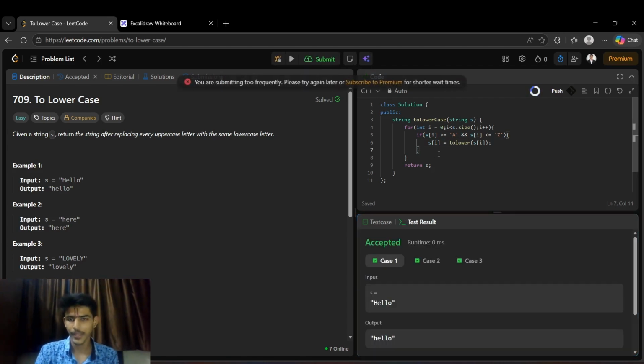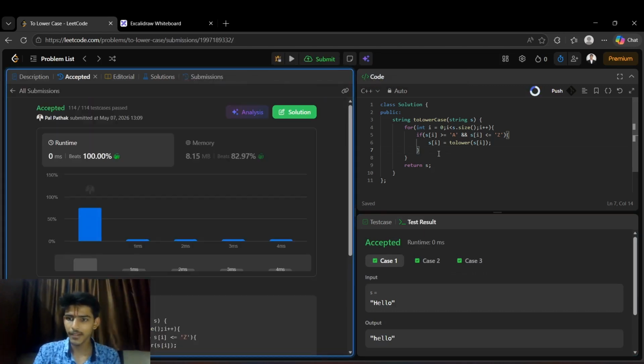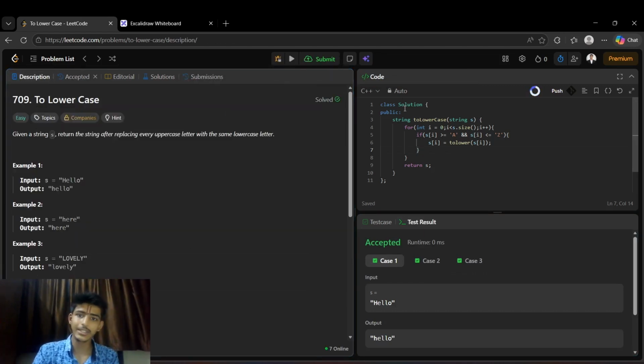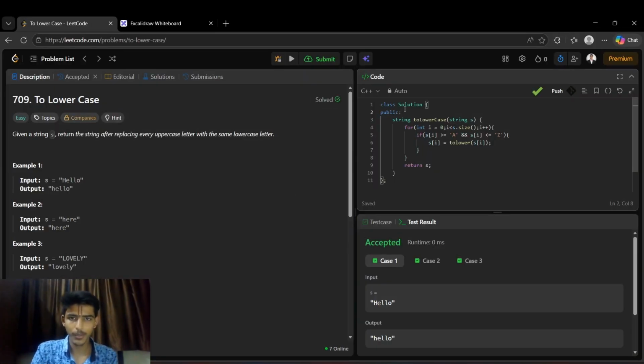Yes, it works perfectly, and after submitting, it works. So these were the two proper methods we can use to solve this problem. Obviously, we are not discussing the brute force approach because it is much more complex and can't normally be used for solving this problem.